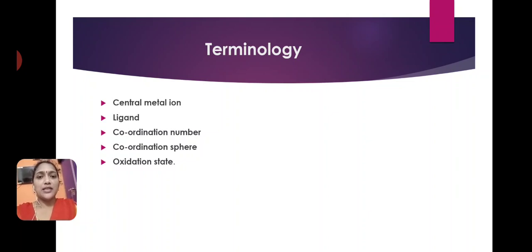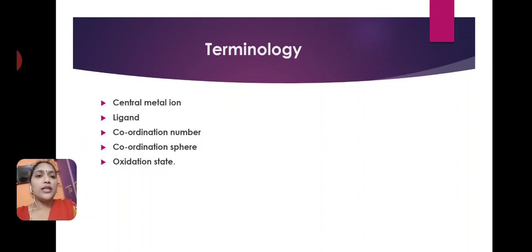Hexacyano means 6 cyanides are the ligands. So 6 cyanide ligands are present, and the coordination number for that complex is 6.